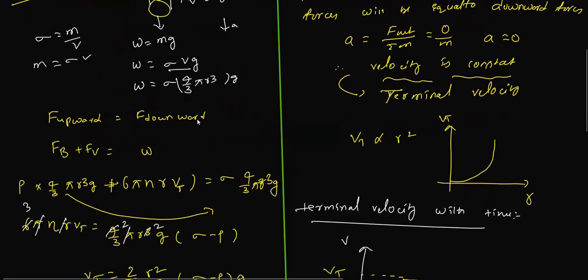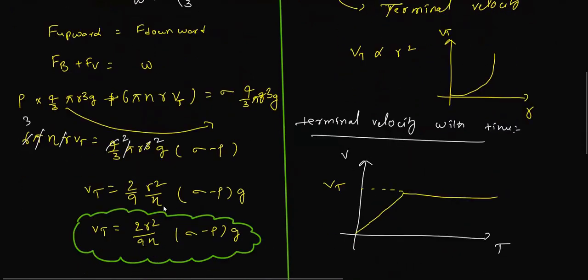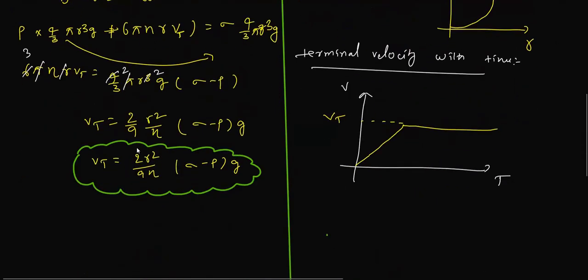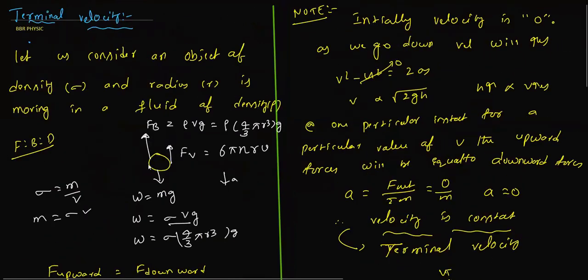Nothing else is there. You just have to balance upward forces equal to downward forces, then cancellation should happen. vT equals 2r square by 9 eta times sigma minus rho into g. Sigma is for the object, rho for the fluid. It depends on how the teacher is teaching. Some teachers take rho here, some take sigma. That's why in the theory I mentioned at the start: let us consider an object of density sigma and fluid of density rho. You have to understand this point clearly.